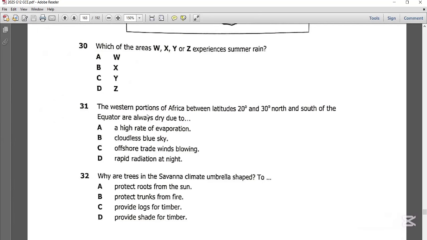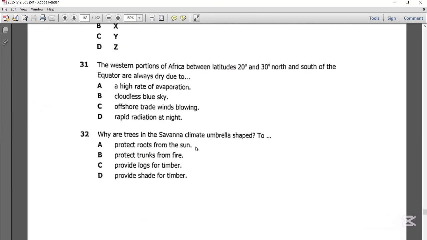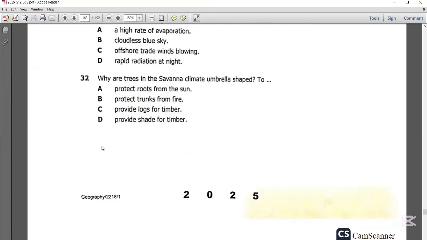That is why the western portions of Africa between latitude 20 degrees and 30 degrees north and south of the equator are always dry, because they receive offshore trade winds. Let's get to question 32. Now question 32 says, why are trees in the savanna climate umbrella shaped? Now the reason is simple. They are umbrella shaped in order to protect the roots from the sun. So the best possible answer on question 32 is A, to protect the roots from the sun.